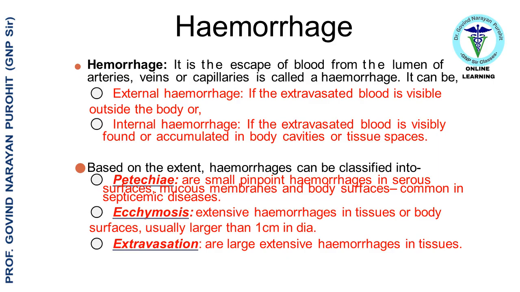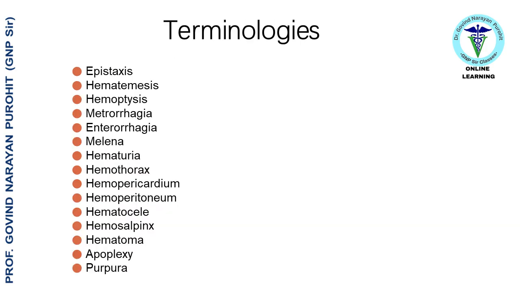Ecchymoses and extravasation are large extensive hemorrhages in tissues. In relation to hemorrhage, let us understand some terms. Epistaxis means hemorrhage through the nostrils. Hematemesis means regurgitation of stomach contents mixed with blood, or blood only, from the mouth. Hemoptysis is a medical term that refers to coughing up blood from the lower respiratory tract.